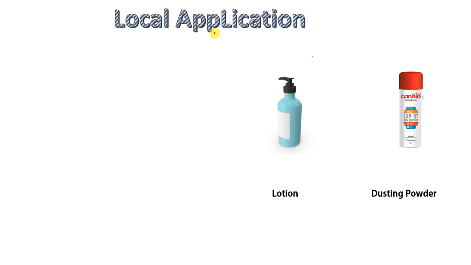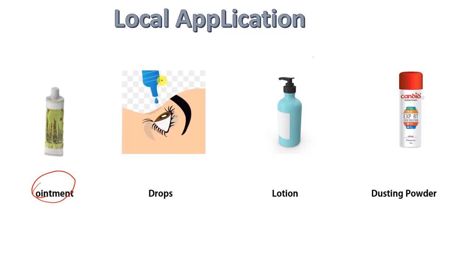Again, there is a local application system also. So one is ointment. Lots of times ointment is applied. Then drops. Lots of times drops are instilled into the eye cavity, which produces a localized effect. Then lotion is applied with rubbing.